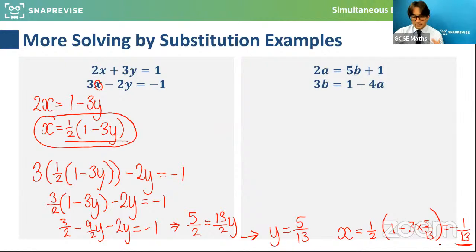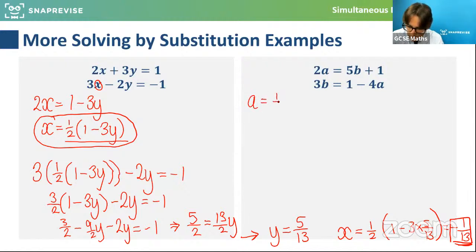Now, bearing in mind these questions, if you think these are looking quite nasty, these questions could be on a calculator paper as well. So probably more likely when the solutions aren't as nice, but just bear that in mind. I am a little bit, as I said, mindful of the time. We'll quickly do this one and then we'll start looking at the method of elimination. So this one here, very similar approach. Let's make A the subject.